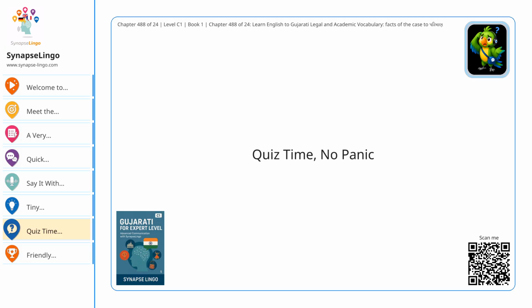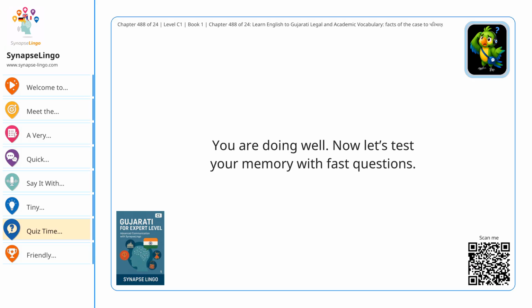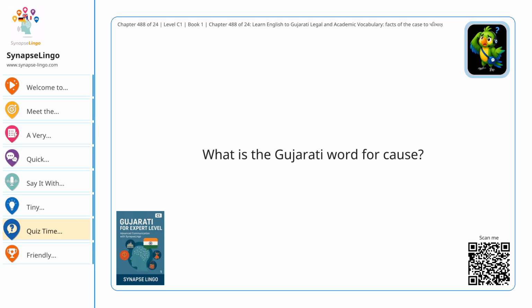Quiz time, no panic. You are doing well. Now let's test your memory with fast questions. What is the Gujarati word for cause? કારણ. What is the Gujarati word for factor? પરિબળ. What is the Gujarati word for trigger? ઉત્તેજક. What is the Gujarati word for background? પૃષ્ઠભૂમિ.